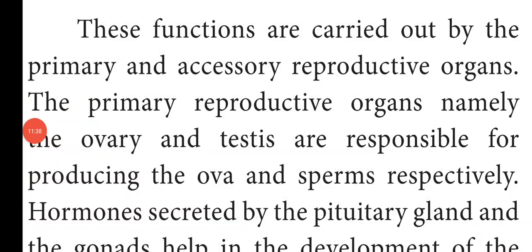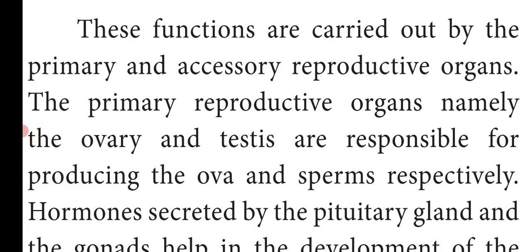All these events and functions are carried out by the primary and accessory reproductive organs. What do you mean by primary reproductive organs? They are the main or major organs. For example, the testes in males and the ovaries in females.